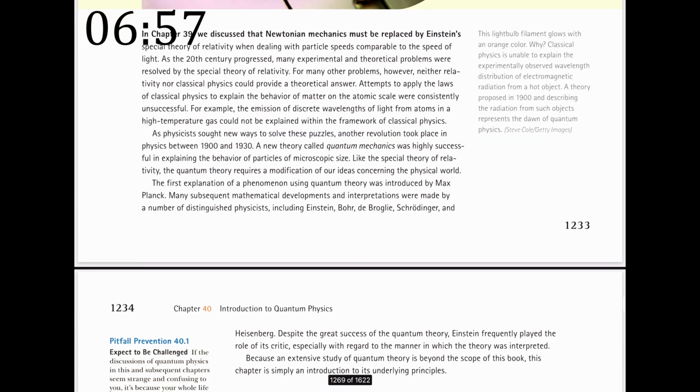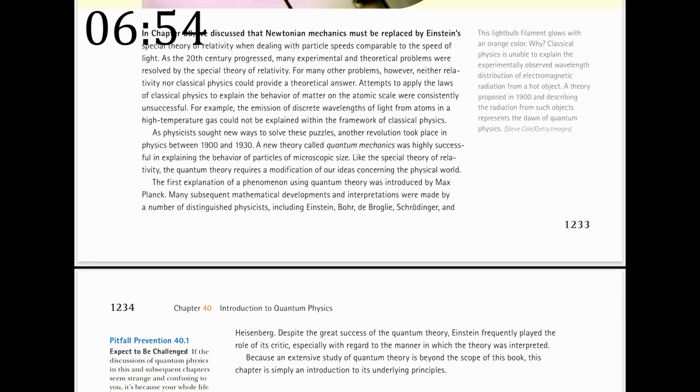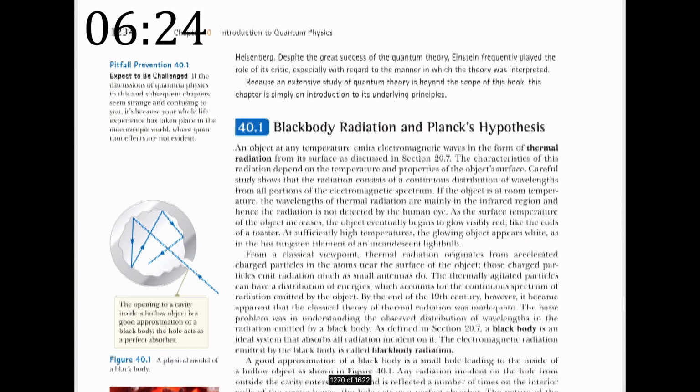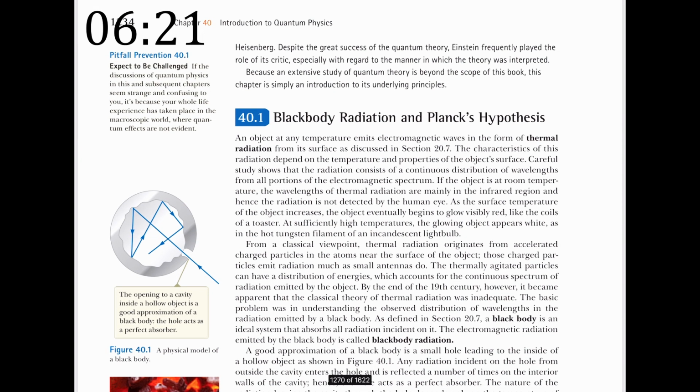Okay, 7 minutes goes quick, so I'm going to have to go quick. In chapter 39, we discussed that Newtonian mechanics must be replaced by Einstein's special theory of relativity when dealing with particle speeds comparable to the speed of light. As the 20th century progressed, many experimental and theoretical problems were resolved by the special theory of relativity. For many other problems, however, neither relativity nor classical mechanics could provide a theoretical answer. Attempts to apply the laws of classical physics to explain the behavior of matter at the atomic scale were consistently unsuccessful.